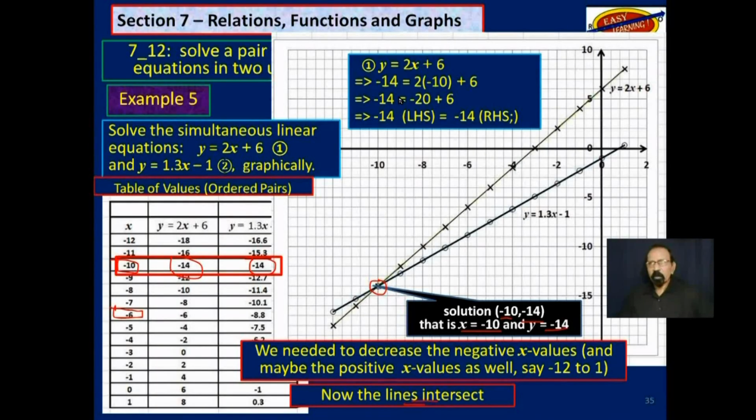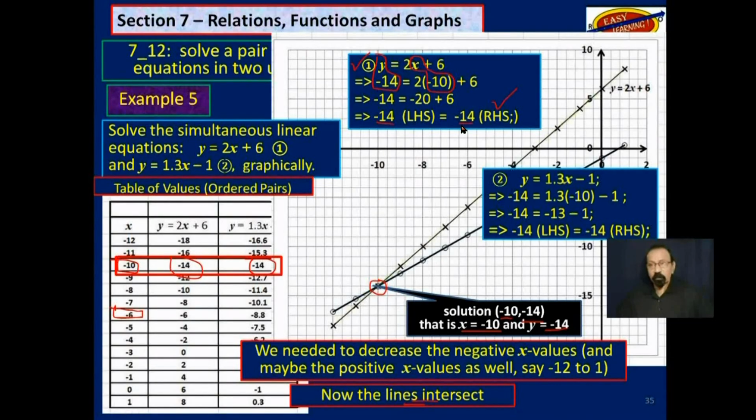Let's try it. When y is -14 and x is -10, notice -14 on the left-hand side is equal to -14 on the right-hand side. So we know that that works in equation 1. Let's make sure that it also works in equation 2. So y is -14 and x is -10.